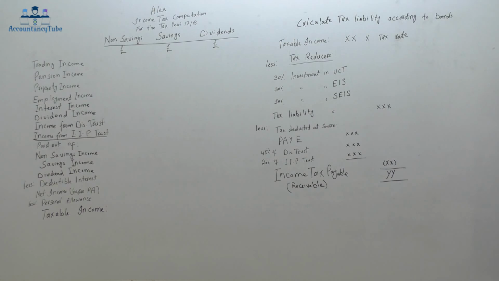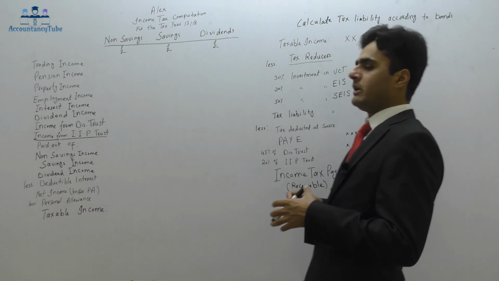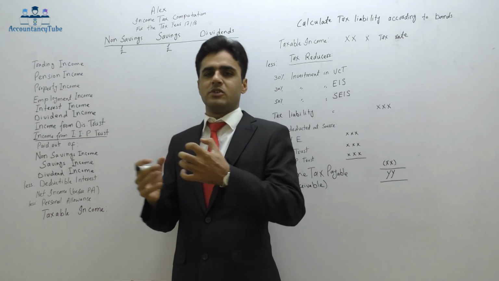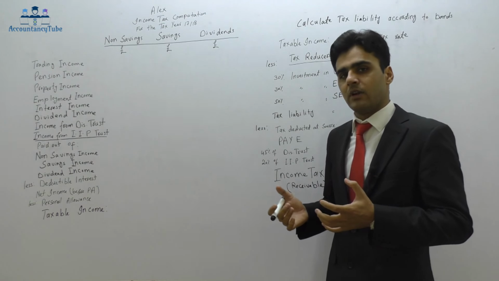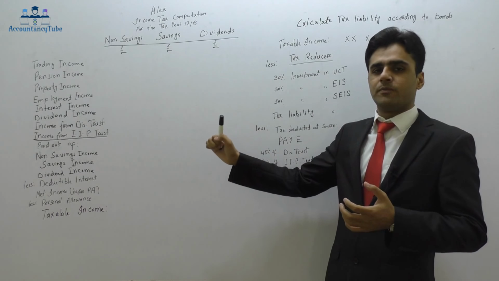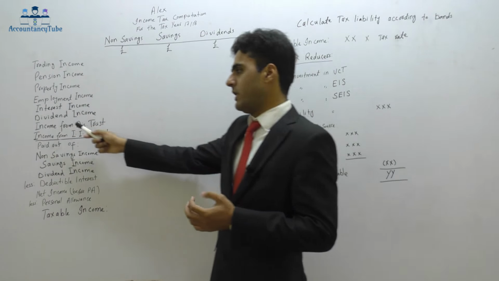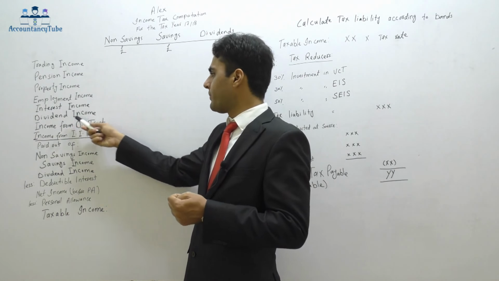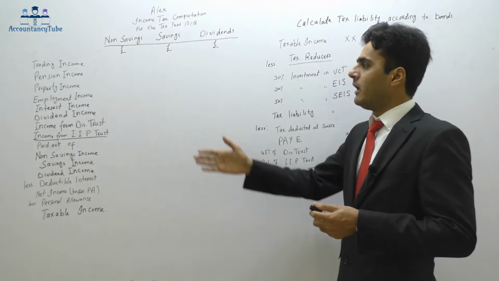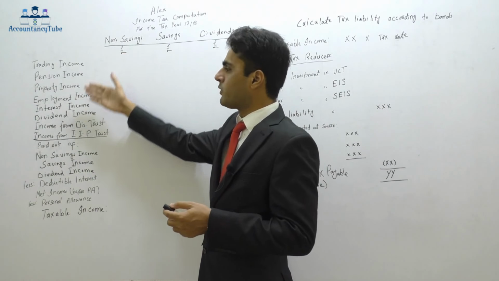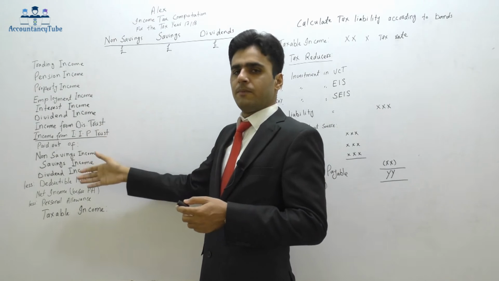But first of all, say for example, if I hold some shares in a company and that company gives me some dividend, that is a source of income. So I will have to list it down on this pro forma, and I have already listed dividend income, as you can see here. These are all sources of income. This is basically the description.